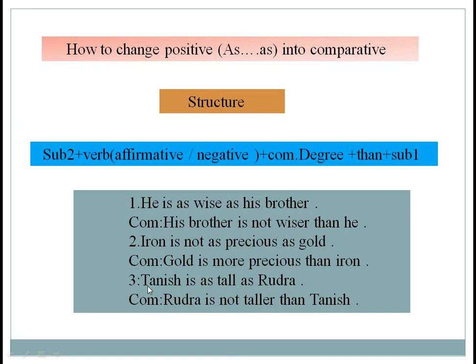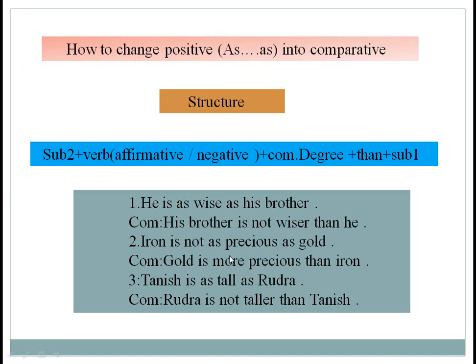And the last one: Tanish is as tall as Rudra. This sentence is also written in affirmative sense. Then we have to make it negative comparative.